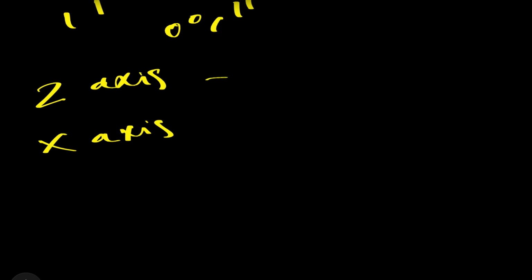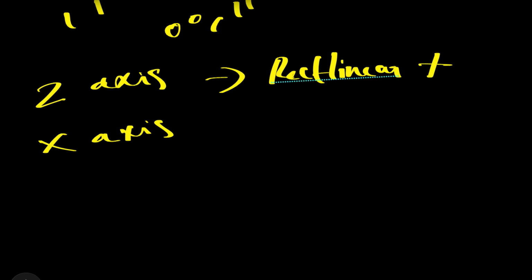We do know the Z axis is rectilinear, usually represented by the plus, a vertical line and a horizontal line.